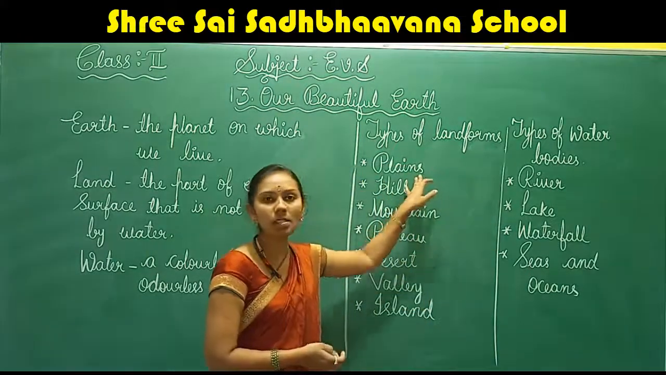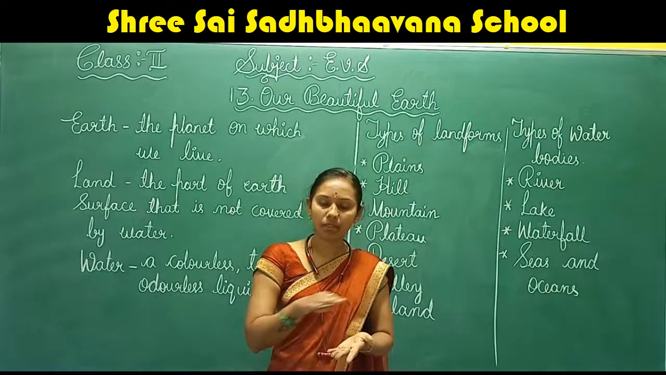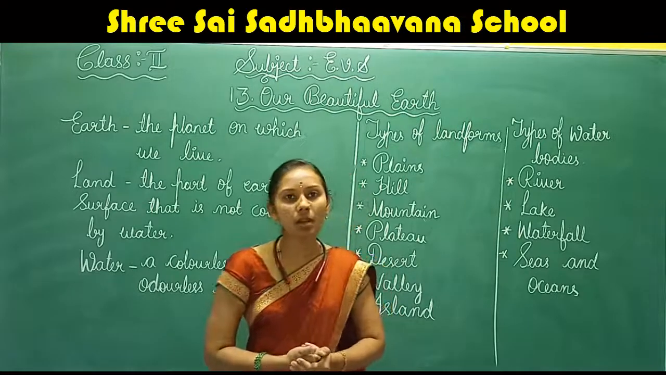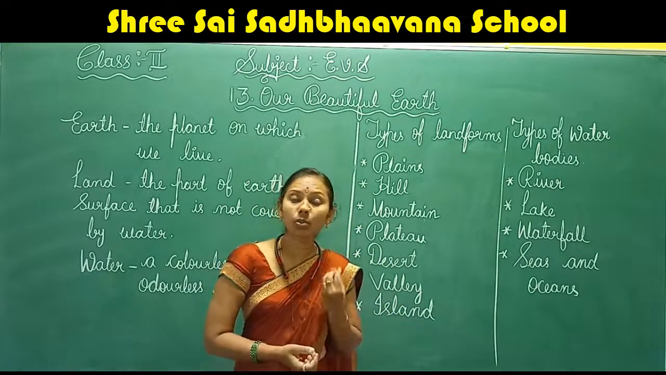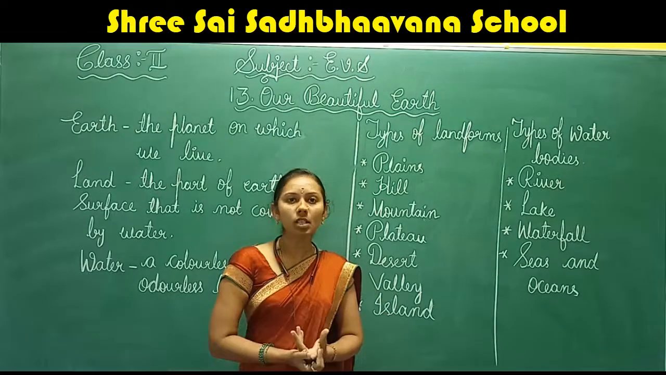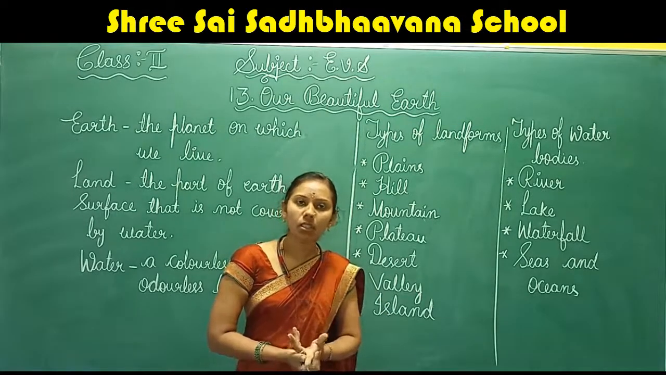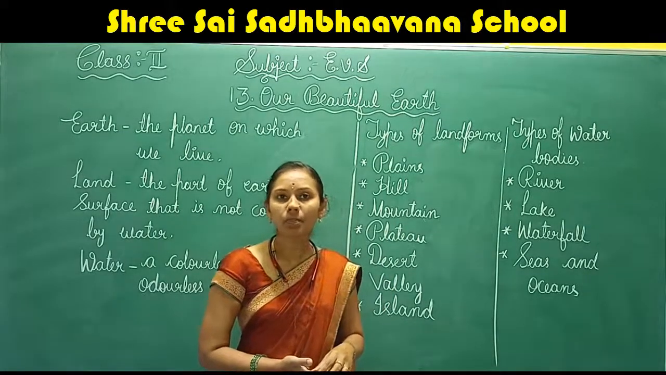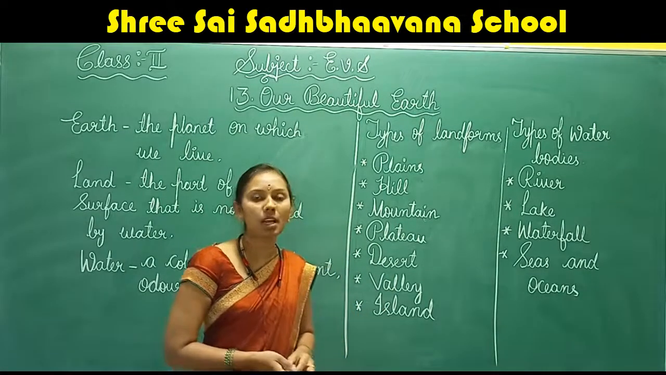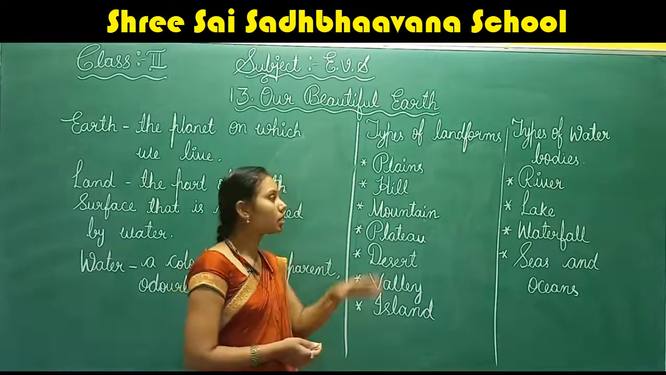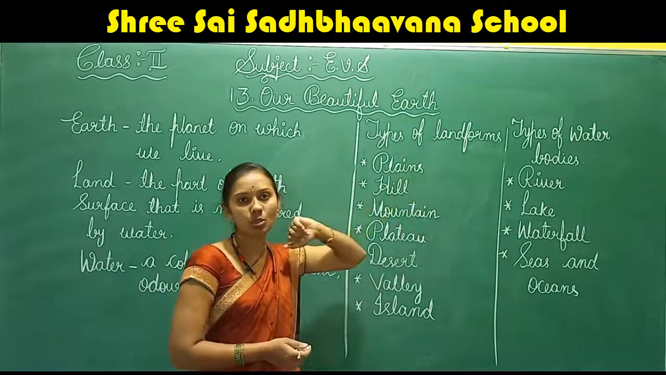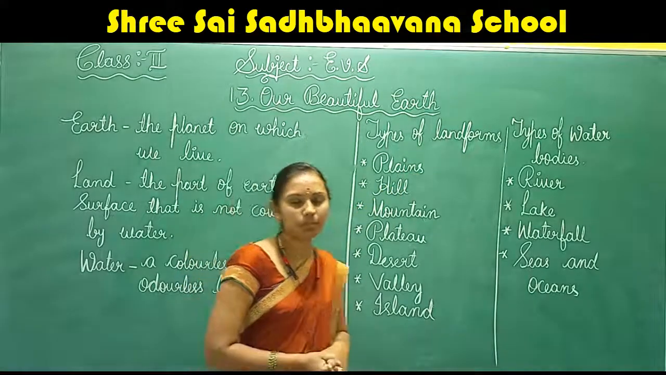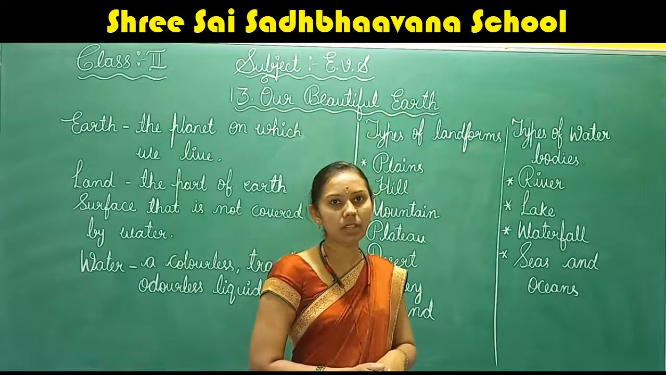Now, what do you mean by plains? Plain is nothing but level and flat land. What can we do on the plains? We can grow crops very easily on the plains. Why? Because the land is very fertile. So it is very fertile to grow crops. Have you understood what a plain is now?